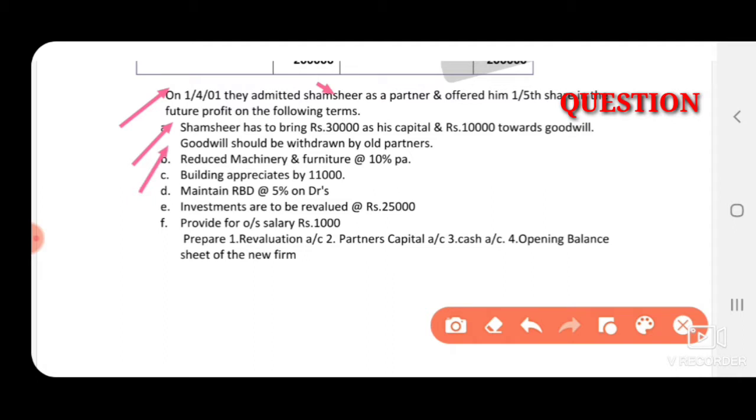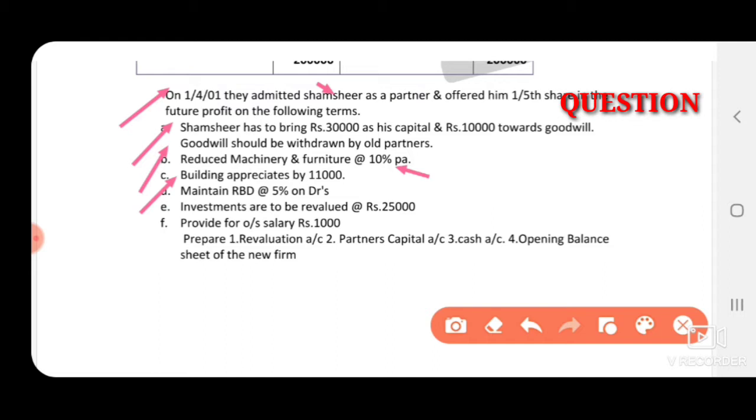Next, reduced machinery and furniture at 10% per annum. Reduce means depreciation, decreasing the value of assets. So revaluation account debit side. Next, appreciated building by 11,000. Here is an appreciation, so the direct amount we have to enter under revaluation account. Appreciated by means the building value is increasing by 11,000. So direct amount, revaluation account credit side.